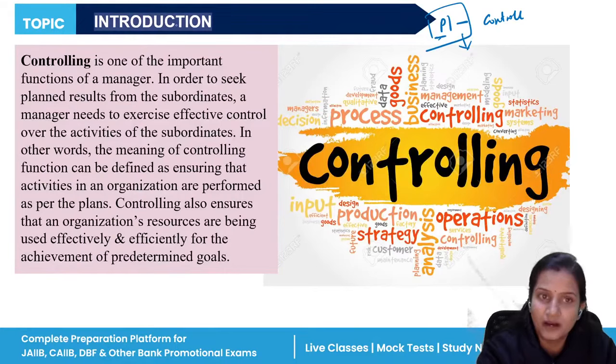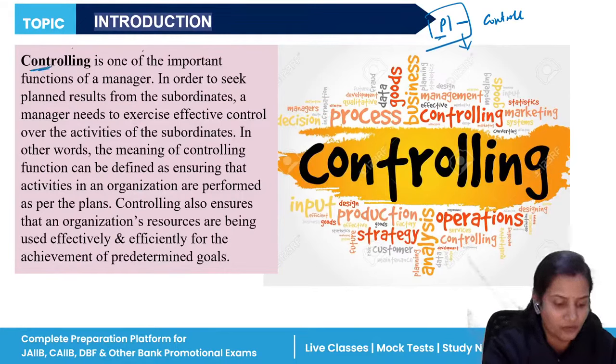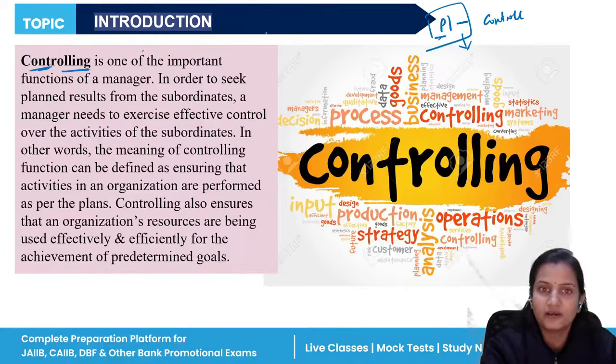With the help of controlling, we will get to know whether the employees working in our organization have performed well or not. With the controlling function, we can easily find that out.